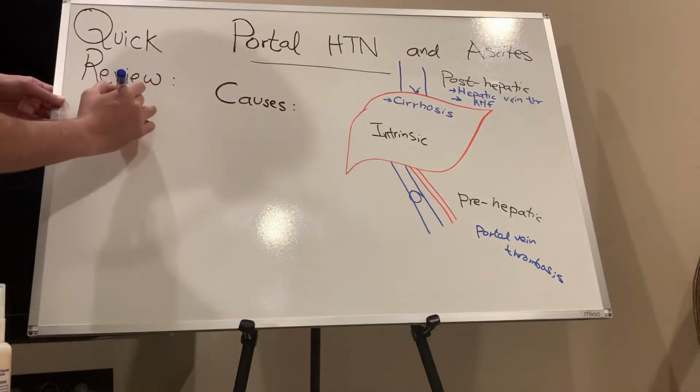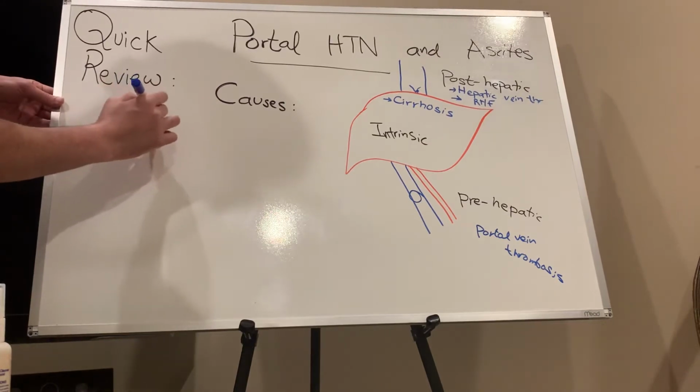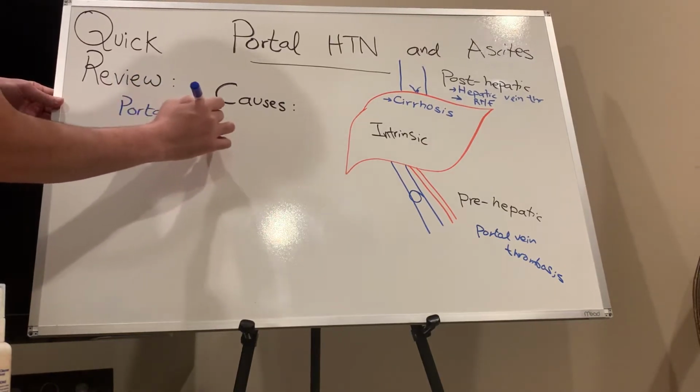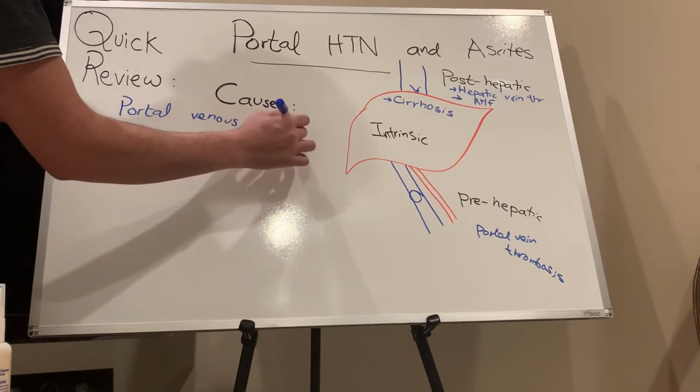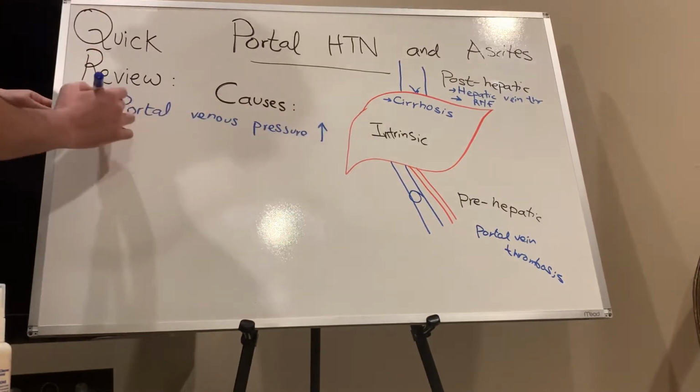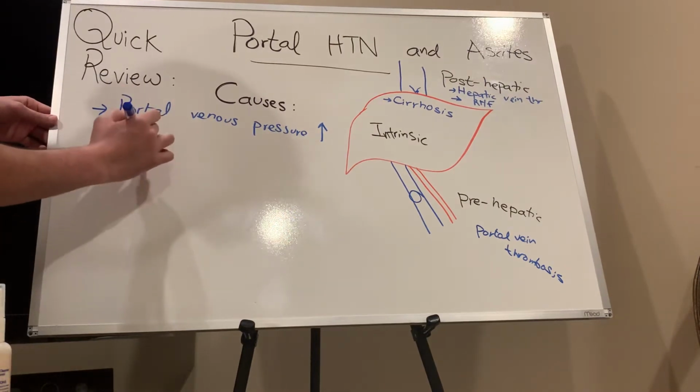So what is actually happening with portal venous pressure? Portal venous pressure increases, which means transudate.